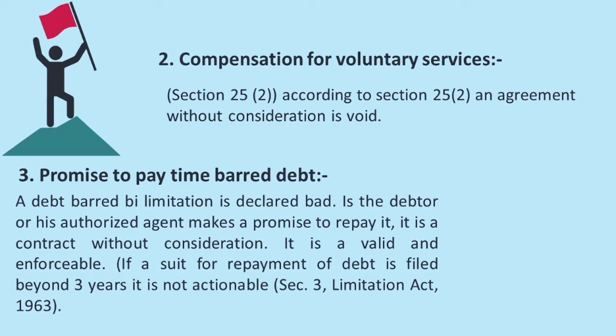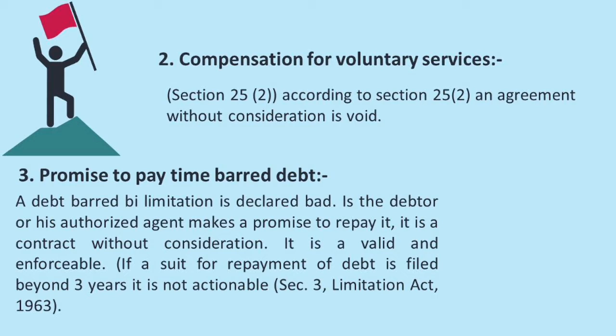So a debt barred by limitation is declared valid if the debtor or his authorized agent makes a promise to repay it. It is a contract without consideration. It is valid and enforceable. So what happens? A is there, B is there. A has taken money from B. B has given a promissory note to A. But what happens? 3 years have lapsed.